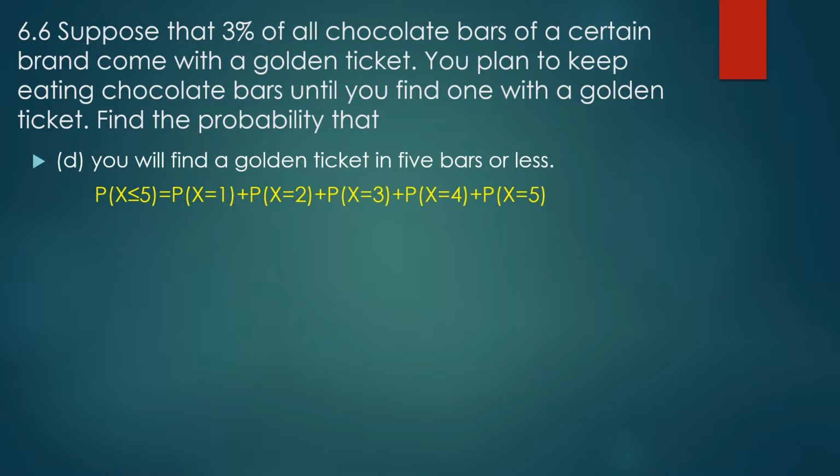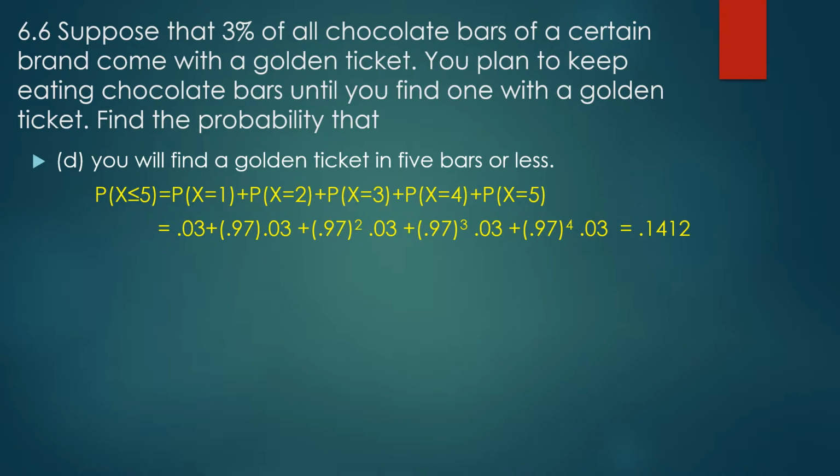And then it's just a matter of filling in the formula for this. So this looks a little bit of a mess. Prepare thyself. It's not impossible, it's just tedious. If it happens on the first try, that's that 3%. Second try, that's I failed once, then I got it. Third try, that's 2 fails, then a succeed. 4 is 3 fails and then a succeed. And then 5 would be 4 fails and then a succeed. And this is actually pretty big, so 5 tries or less, pretty likely.